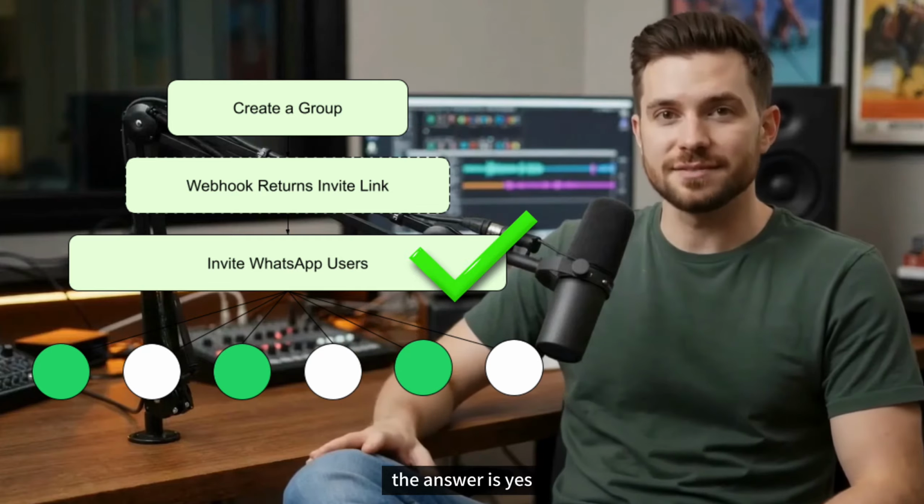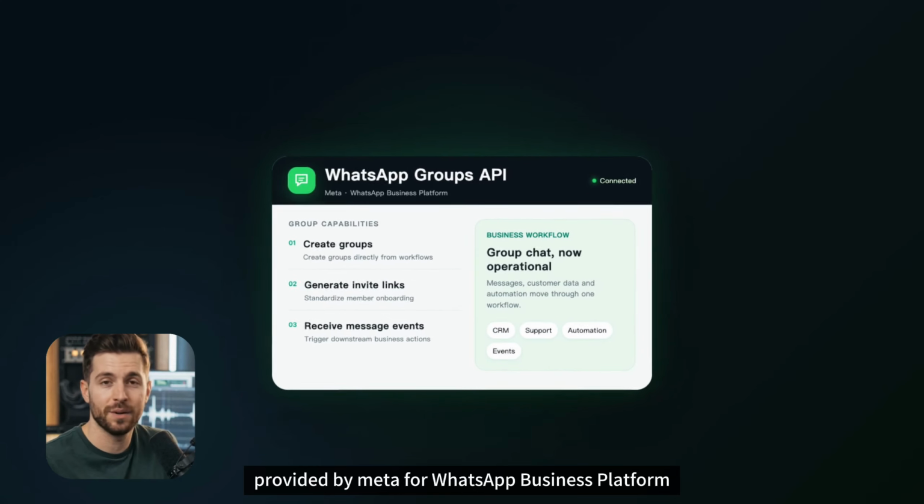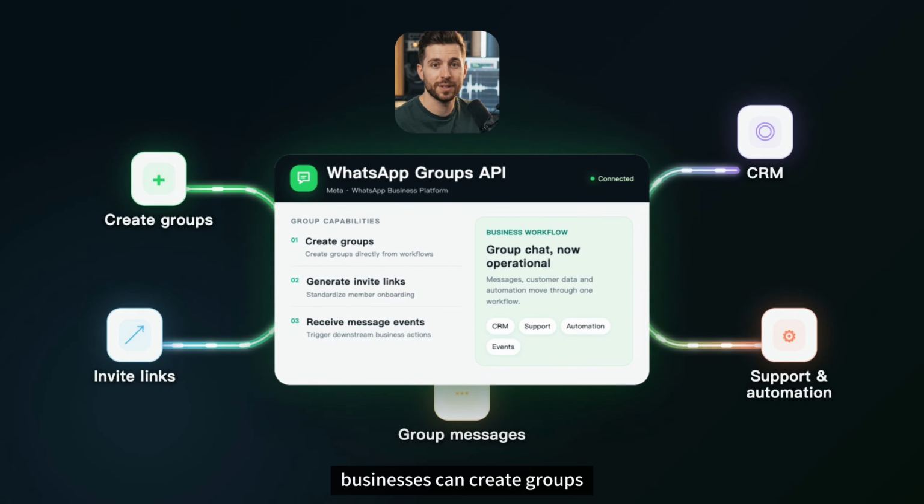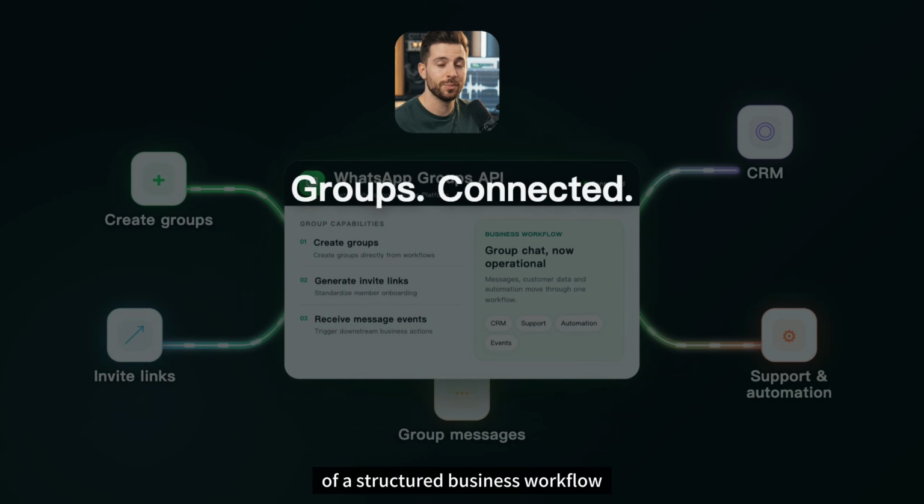The answer is yes. WhatsApp Groups API is a group management capability provided by Meta for WhatsApp Business Platform. Businesses can create groups, generate invitation links, and connect group conversations with their business systems. It is not just about creating a chat group, but turning WhatsApp groups into part of a structured business workflow.